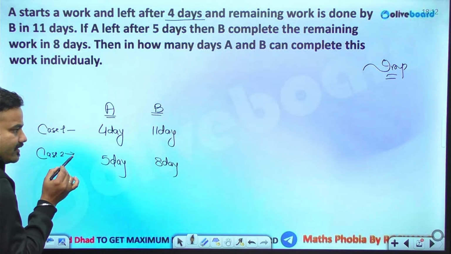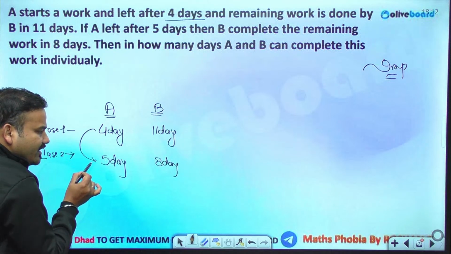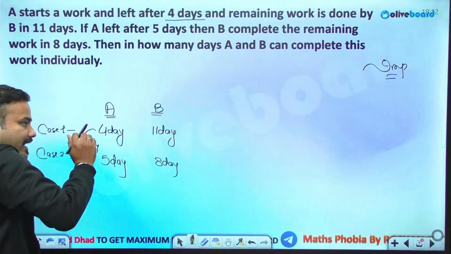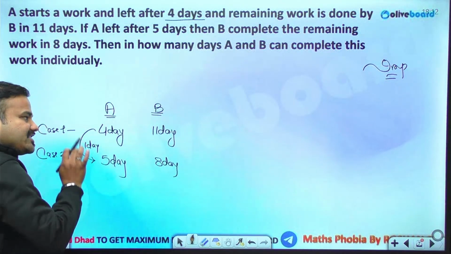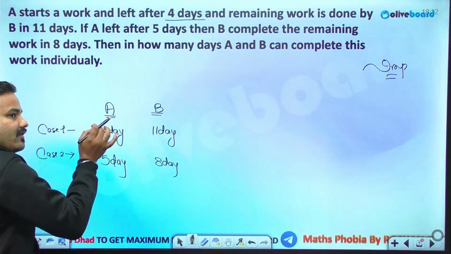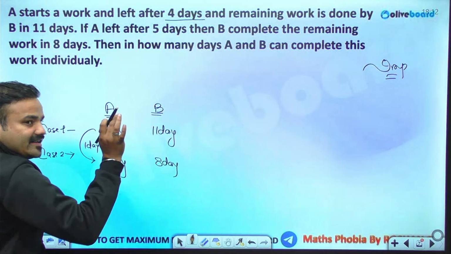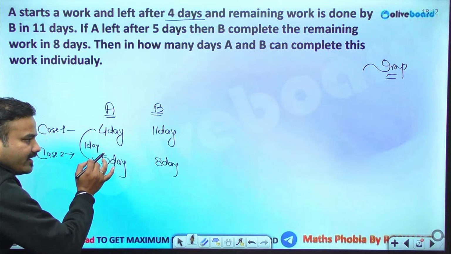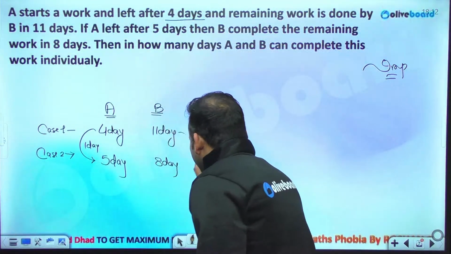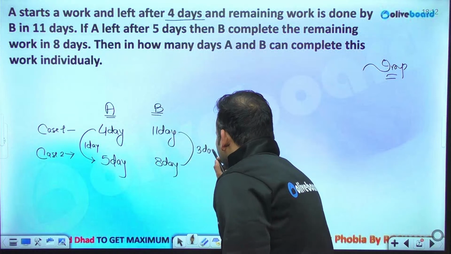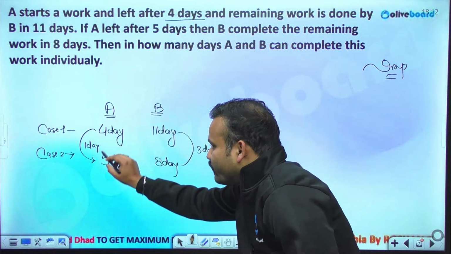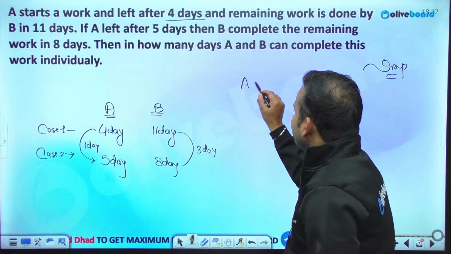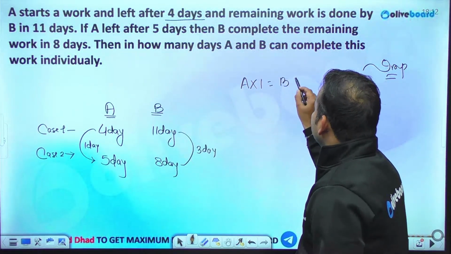Just look at the fact: the moment A stays for another 1 day, what is happening? He is doing a piece of work which had to be performed by B. Initially, the entire work was completed in 4 plus 11, that is 15 days. A worked for 4 days and B for 11 days. Now A is staying for another 1 day, and hence the tenure of B reduces by 3 days. So in this particular 1 day, A is performing the work of B's 3 days. Hence we can say A's 1 day work is equivalent to B's 3 days work.